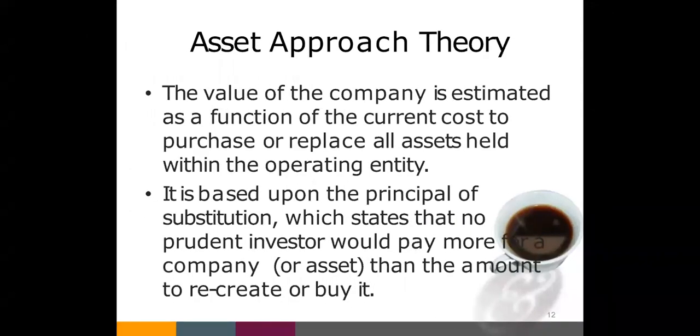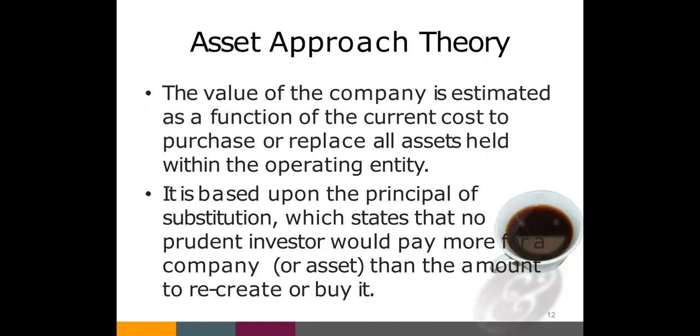The asset approach theory says that the value of the company is estimated as a function of the current cost to purchase or replace all the assets held within the operating entity. The value of the company is calculated as a function of current cost.